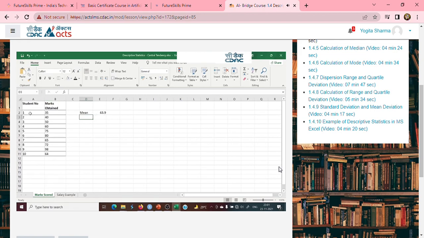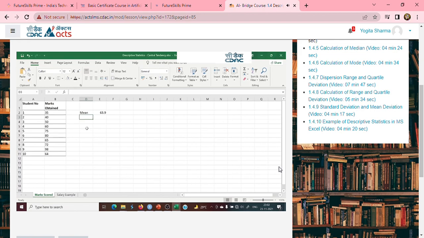Now, if you take student 1, he is less than 63.9. Student 2, with 40, is less than 63.9. That means it is giving you the central value, and it shows that student 1 is far away from the mean value. So this is how we understand the mean. Out of these 10 students, the average score made by them is 63.9.